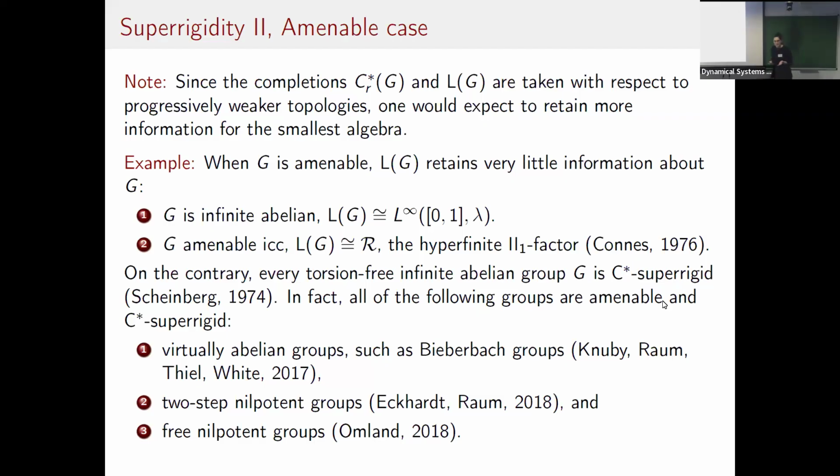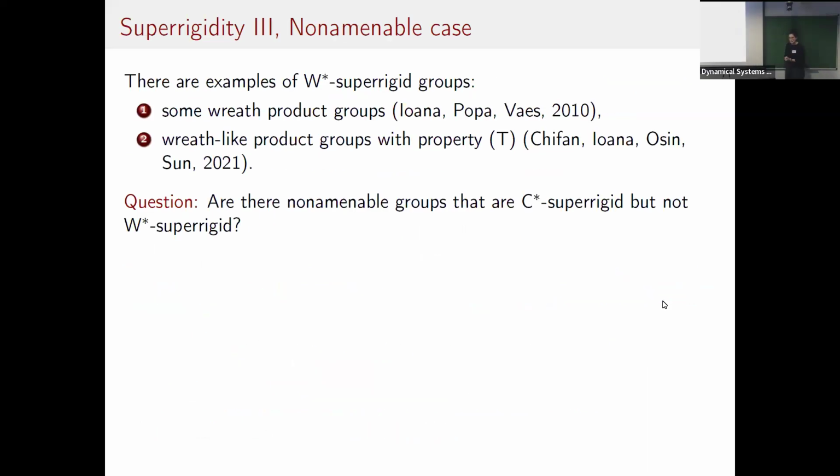In the non-amenable case, the question becomes a bit harder, well, much harder. However, you can say some more things about the rigidity of certain non-amenable groups in the fundamental algebra case. So I have only two examples, but there are many, many more. The first example of W-star superrigid groups is a result of Ioana, Popa, and Vaes in 2010, in which they consider certain Ritz product groups.